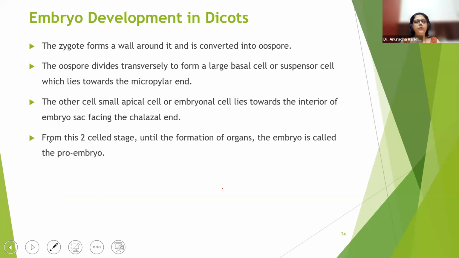Okay, so here what happens is the oospore divides transversely to form one large basal cell. Basal, it's also called a suspensor cell, which lies towards the micropylar end.